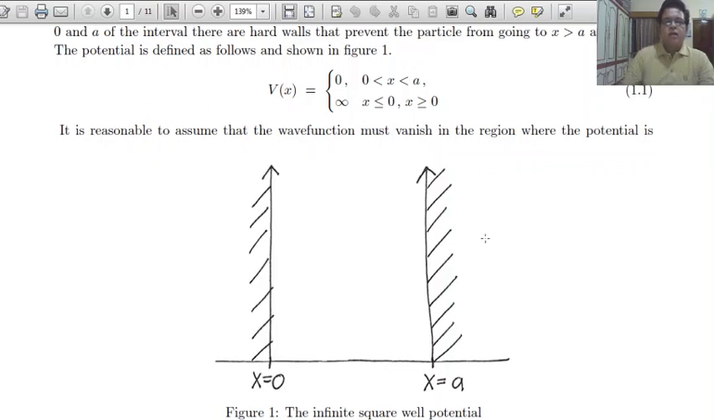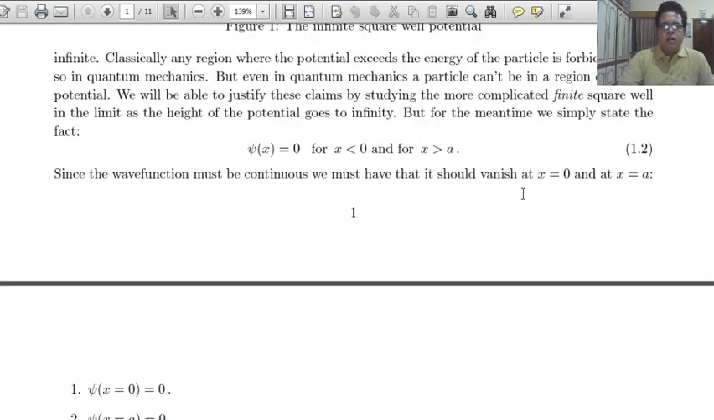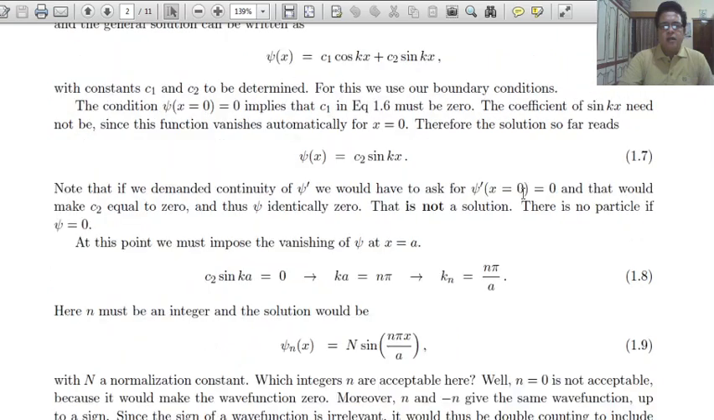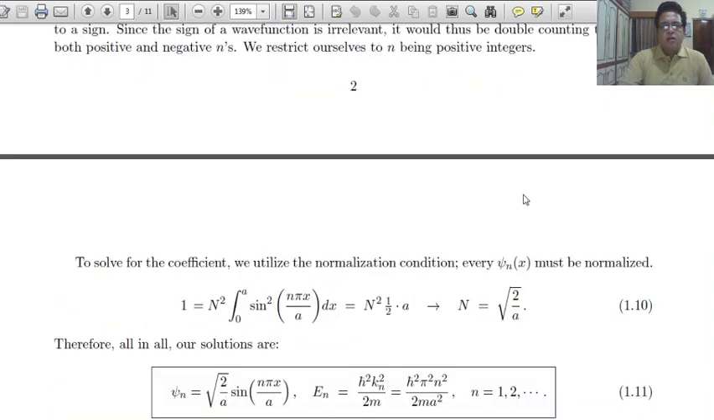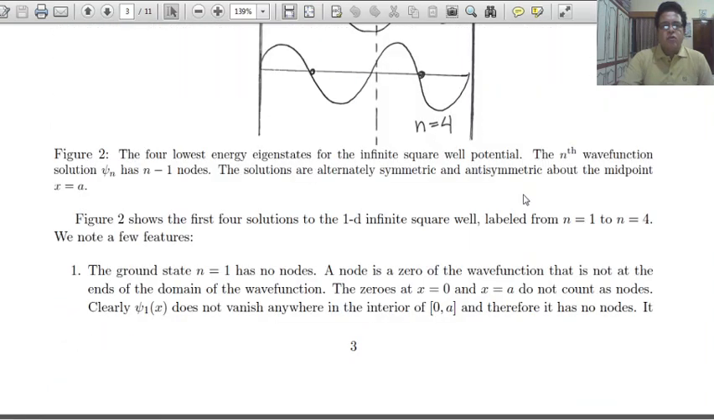Okay, we know the potential conditions for the infinite potential well: V(x) equal to 0 between 0 and a, and infinity if the magnitude of x is outside 0 to a. And we already solved it, finding the eigenvalues and eigenfunctions. Here you can understand the wave function concepts.